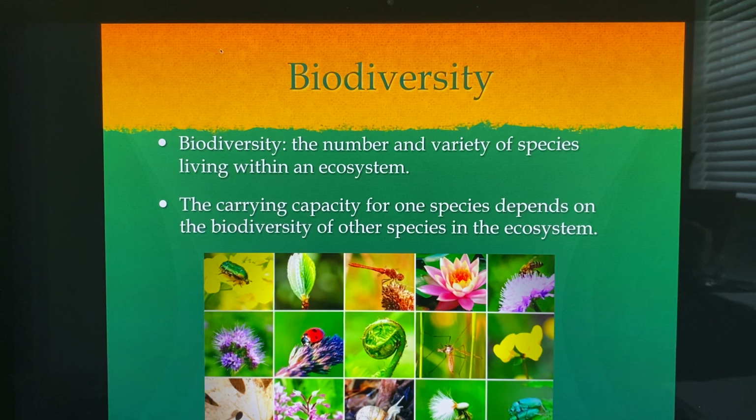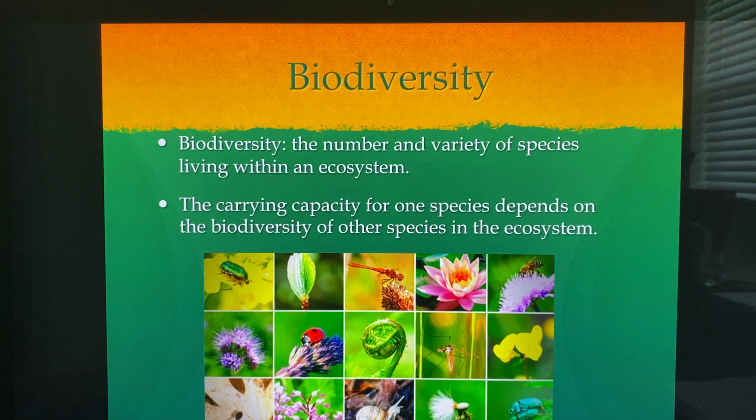Biodiversity. Biodiversity is the number and variety of species living within an ecosystem. So that's the number and the variety. Biodiversity means variety. Bio means life. So we have the variety of life, the variety of species there, the different kinds of life there.